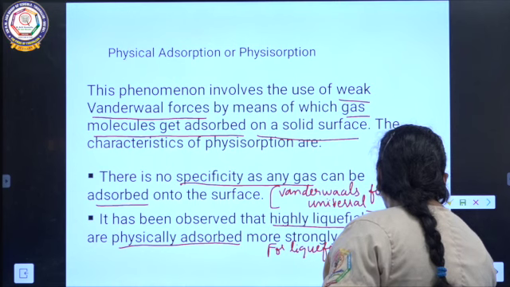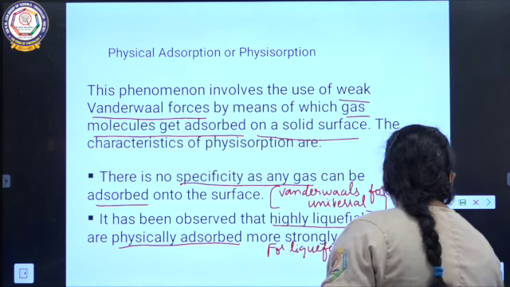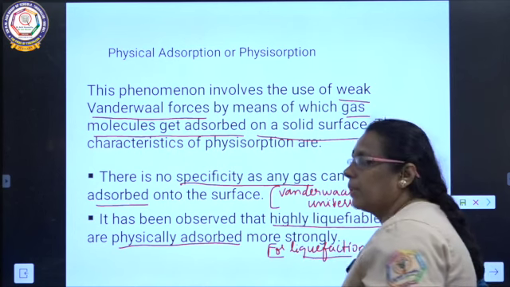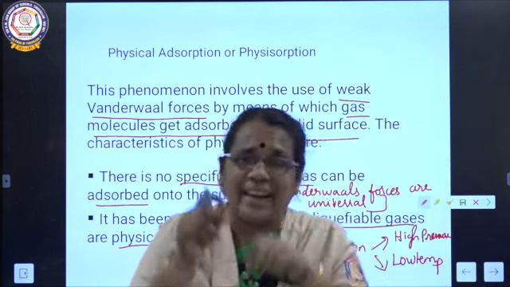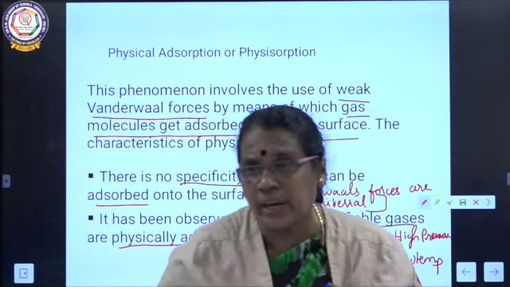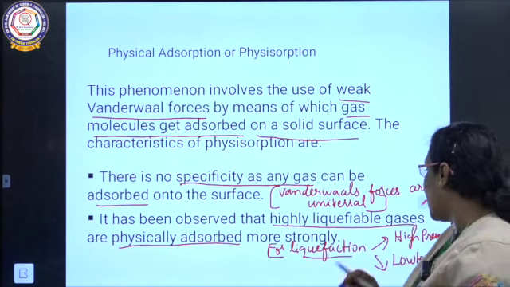High pressure and low temperature. So for liquefaction we need two conditions. High pressure has to be applied and temperature has to be lowered. So what is the next characteristic feature about physical adsorption?